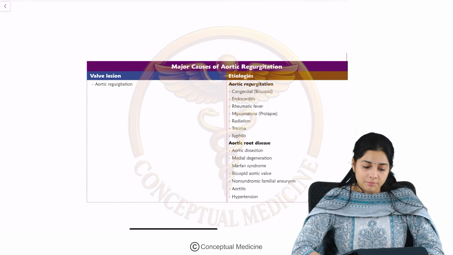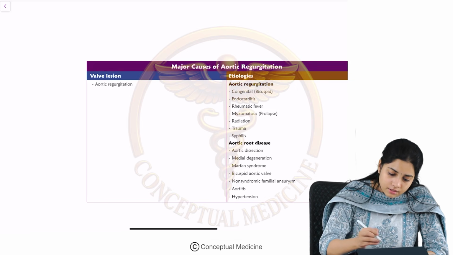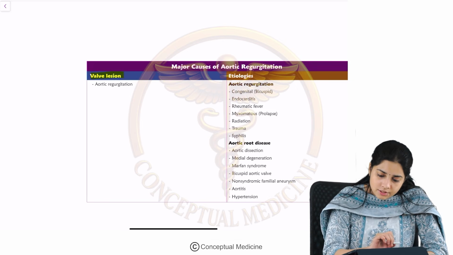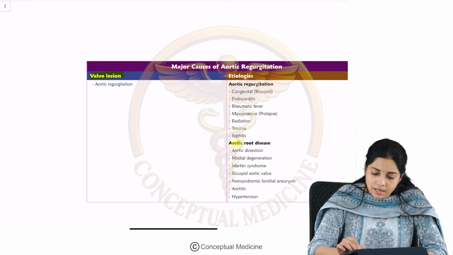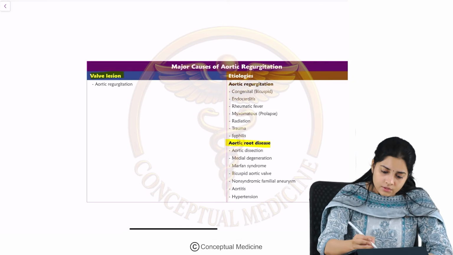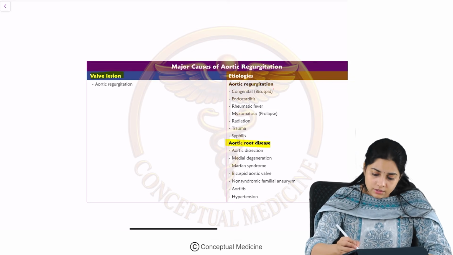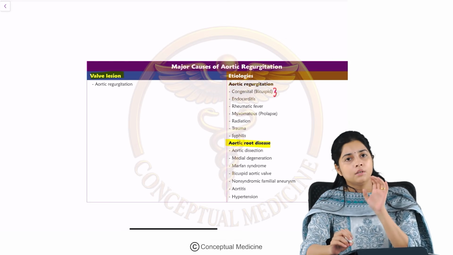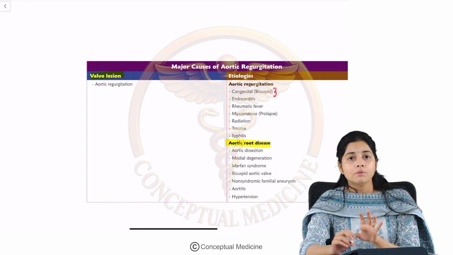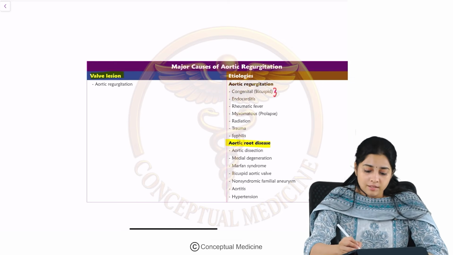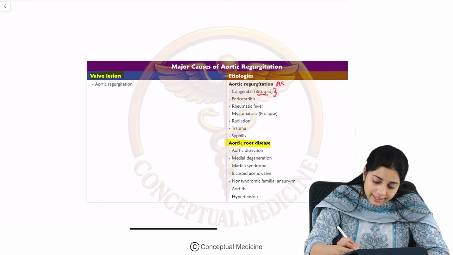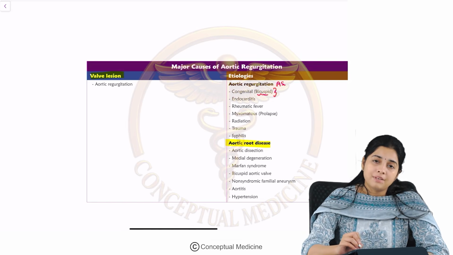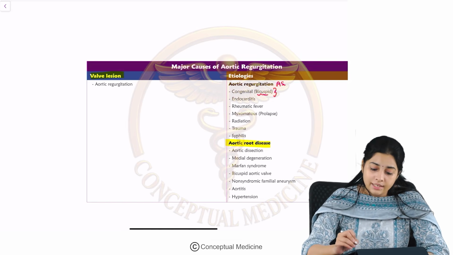So AR can be because of a valvular lesion, or it can be because of aortic root diseases. So when we come to the etiologies, we have the bicuspid aortic valve. You would have all known that bicuspid aortic valve is most commonly associated with AS, but bicuspid aortic valve can be associated with AR as well.